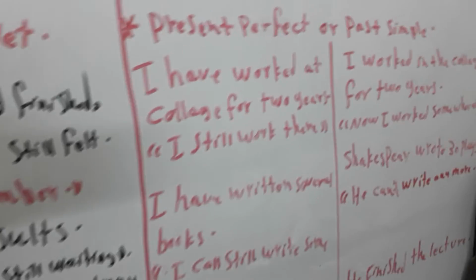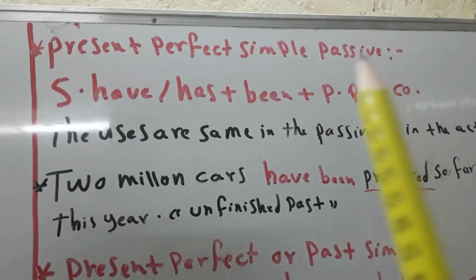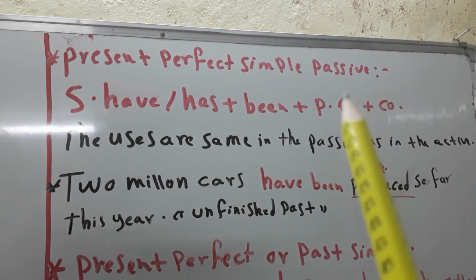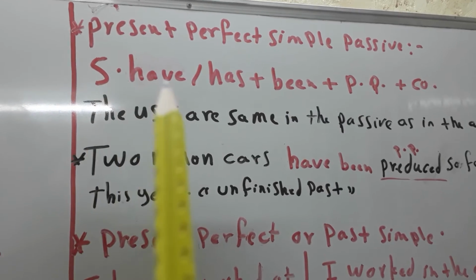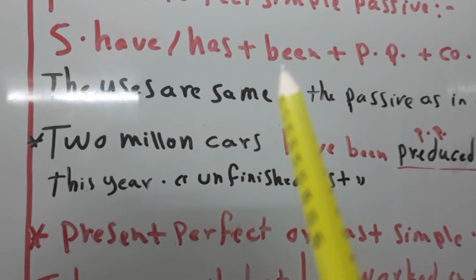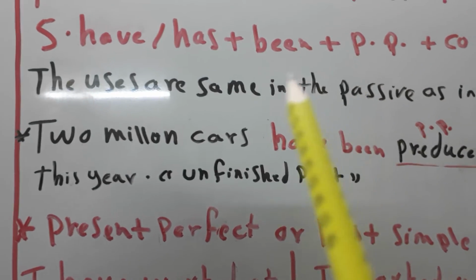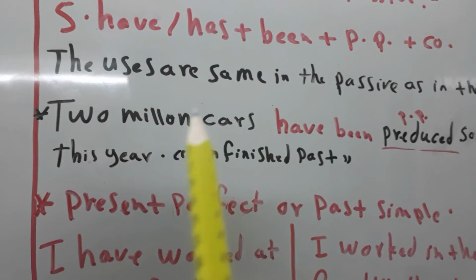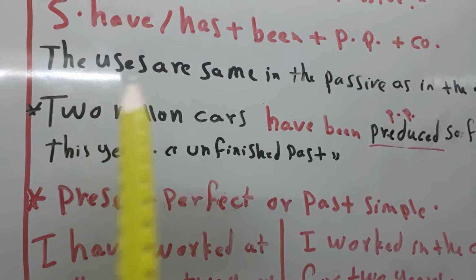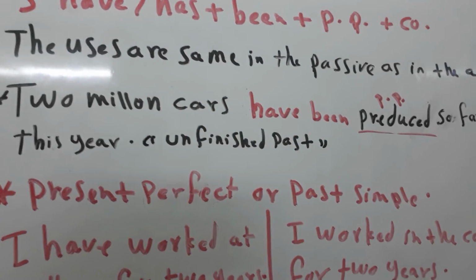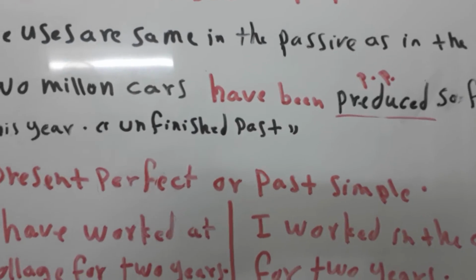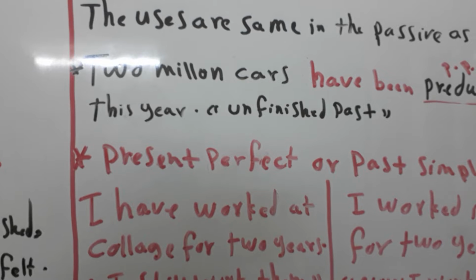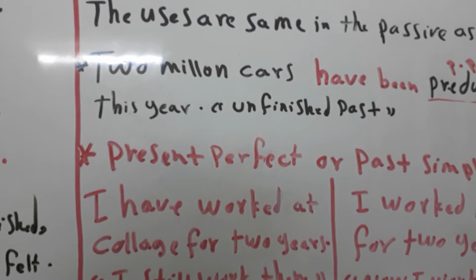Now I will talk about the present perfect simple passive. Okay? Be careful. This is the rule: subject plus has or have plus been plus past participle and complement. The uses are the same in the passive and in the active.